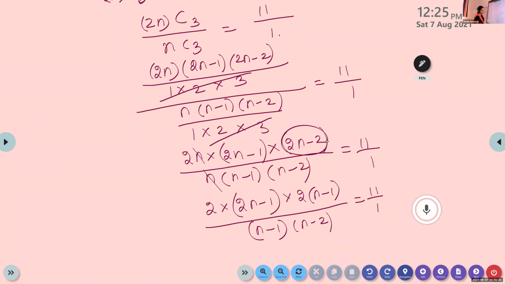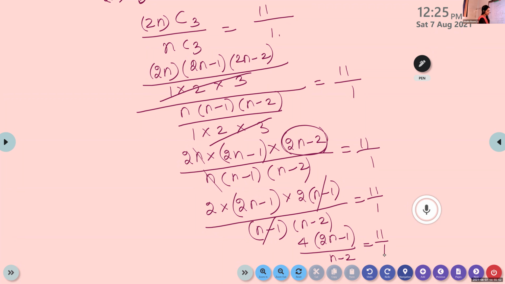From this term, we take 2 outside. If you take 2 outside, we get 2 into n minus 1. Now here, n minus 1 will get cancelled. So we get 2 into 2, 4. 4 into 2n minus 1 by n minus 2 is 11/1.